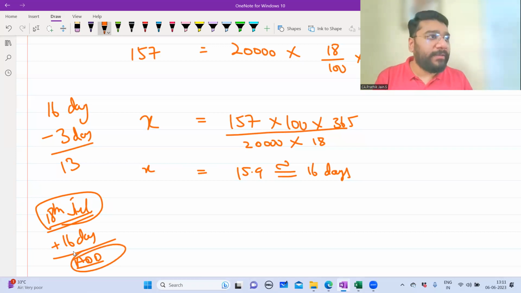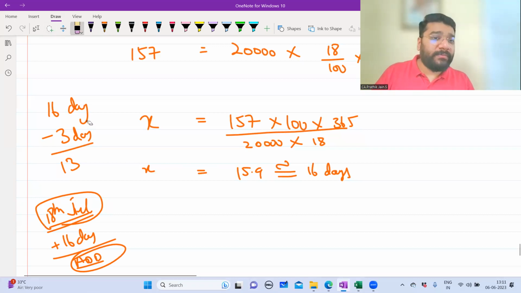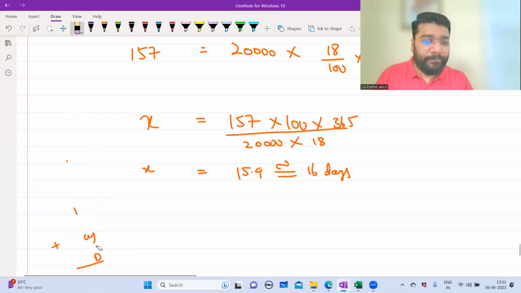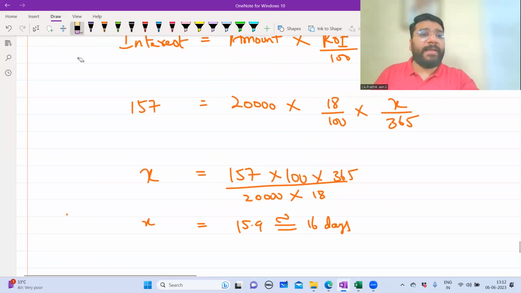Is there difficulty in understanding this? Easy? Should I repeat one more time? How to find X? Okay. Very simple. This is mathematics.